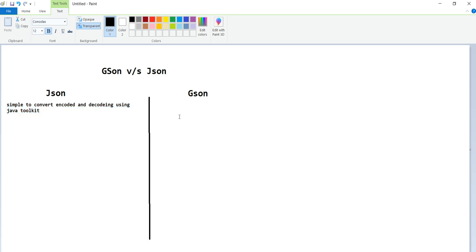Same case if I come here: this library converts Java objects into JSON as well as vice versa. For that one, a toolkit is required, but here, directly from the Java objects, it can convert into JSON. There's no need of support to encrypt and decrypt; it can be handled automatically. That is the first difference. And no need of any annotations, making the implementation simpler and easy.